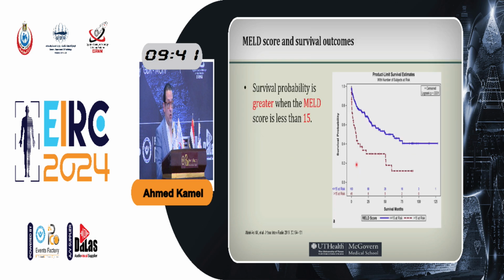We looked at the MELD score as a measure for predicting mortality, and we found the same as is published everywhere, which is the number 15, the famous number. Patients who have a MELD score less than 15 survive better, represented here by the blue line, than the patients who had a MELD score of more than 15, who survived less.